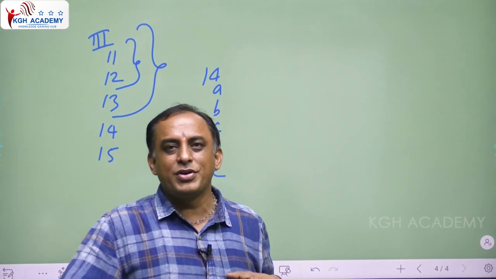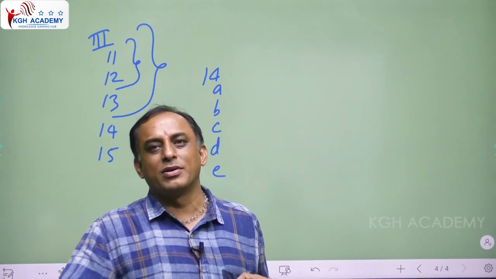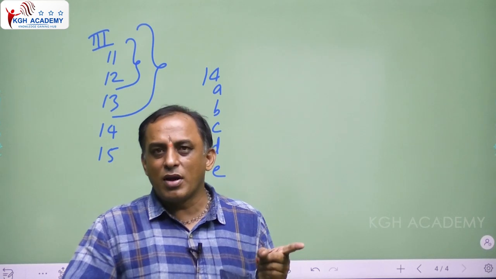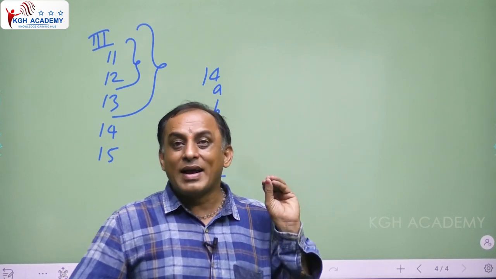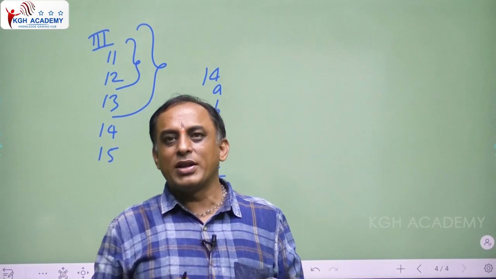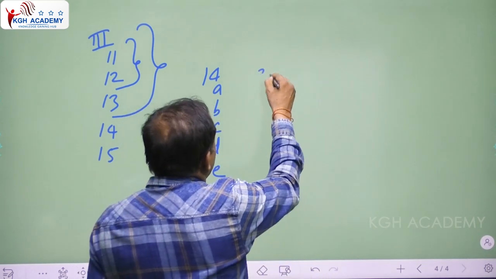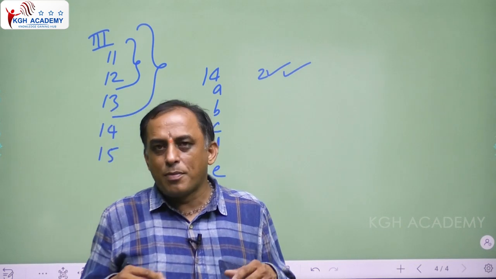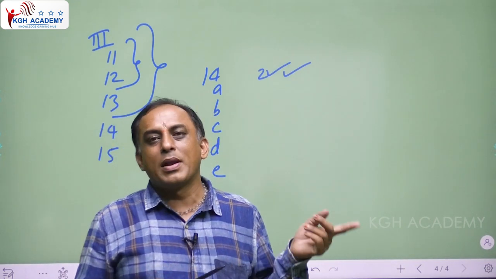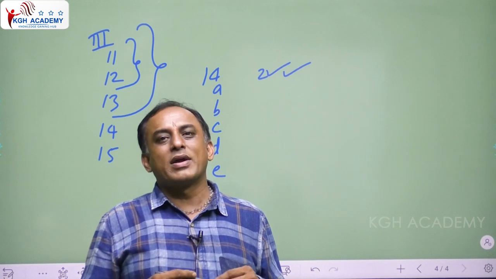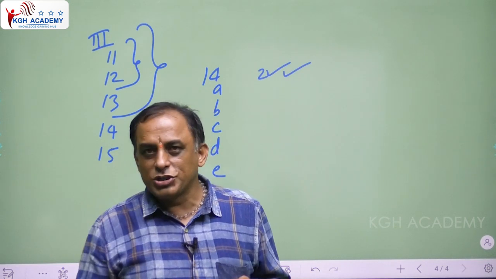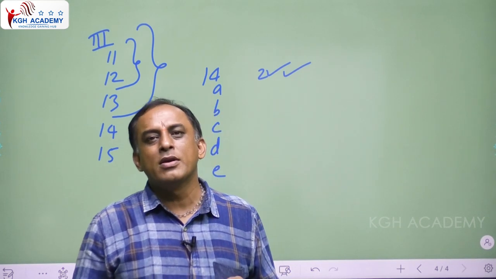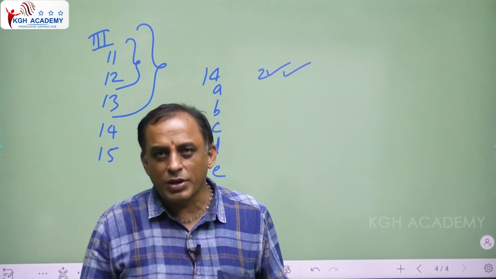But in the mains examination, they don't give any option. They will just give the question only. Find the answer. If you got the answer, only 1 mark. Write the answer with explanation, then only you will get 2 marks. So the way of approach is different from the preliminary examination. How to write the answer? How to write the explanation? In future classes, I will discuss each and every point. Okay? The explanation is also very important.